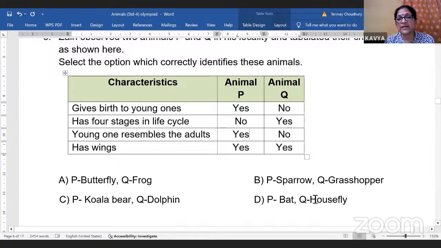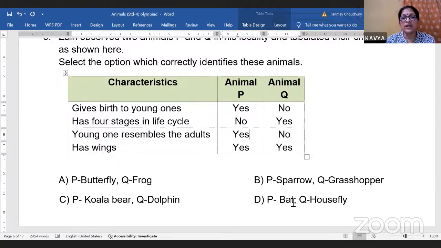D is bat and housefly. So yes, this can be bat or housefly because bat is a mammal. Now listen children, bat is not a bird. It has got wings, it can fly, but bat is not a bird. It is a mammal because it gives birth to young ones. It has got hair on its body. It has got external ears. So bat is a mammal and it gives birth to young ones. So here P can be bat and Q can be housefly.